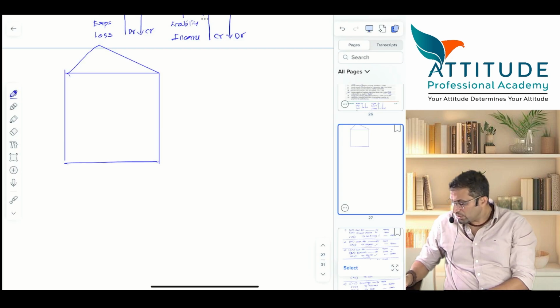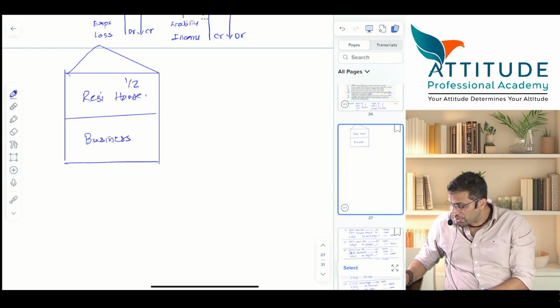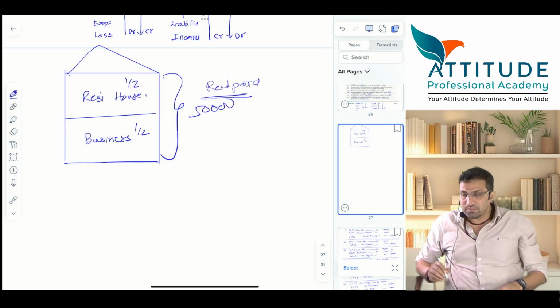Okay, so this is my residential house and this is my business. Half is residential, half is business. And for this entire building, you're paying a rent of 50,000. Rent paid, how much? 50,000.